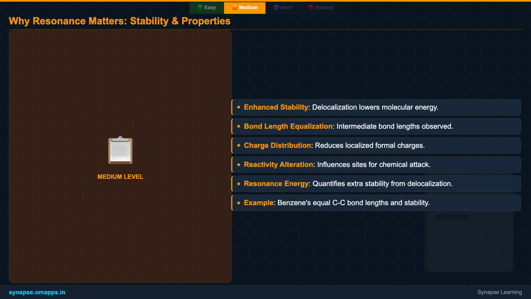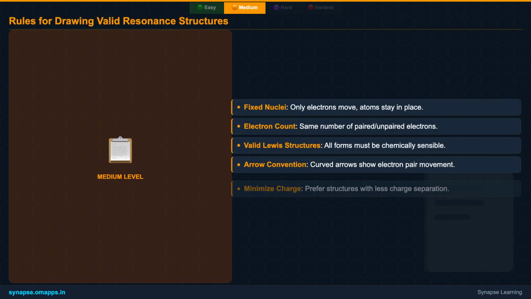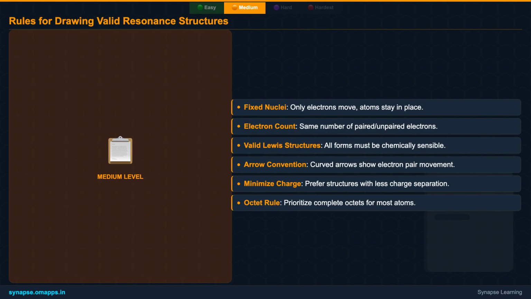For instance, in benzene, all carbon-carbon bonds are identical, a perfect blend of single and double bonds. Thirdly, resonance helps distribute formal charges, preventing high concentrations of charge in one area, which further stabilizes the molecule. This delocalization also impacts a molecule's reactivity, making certain sites more or less reactive. Finally, the concept of resonance energy quantifies this extra stability gained from delocalization, a key indicator of a molecule's inherent strength.